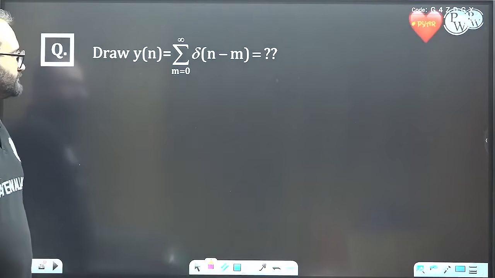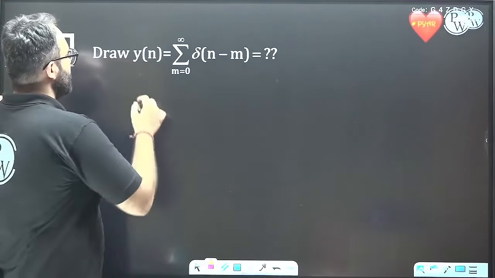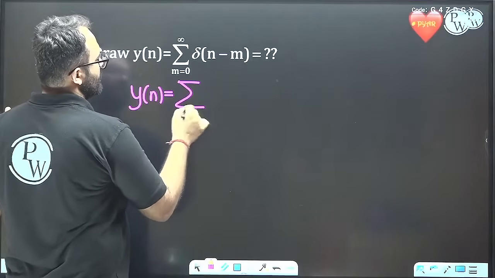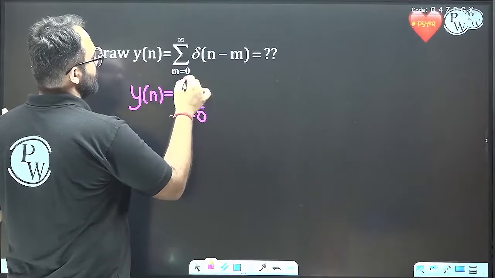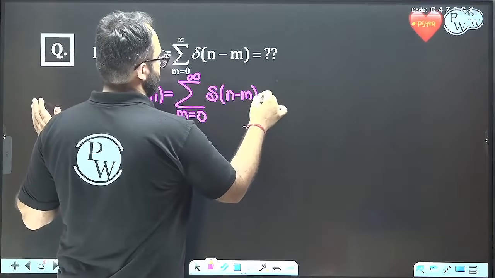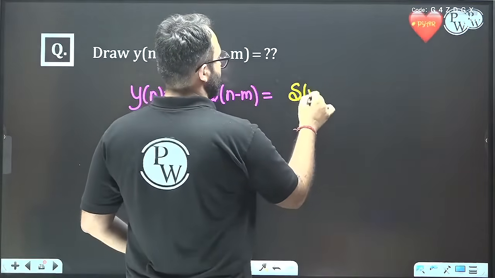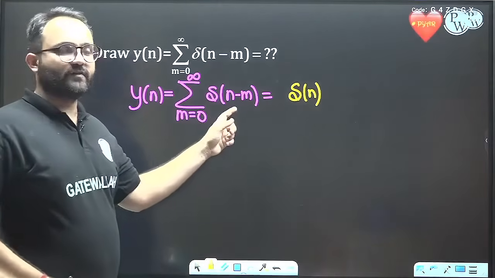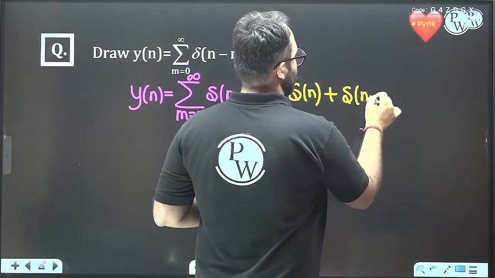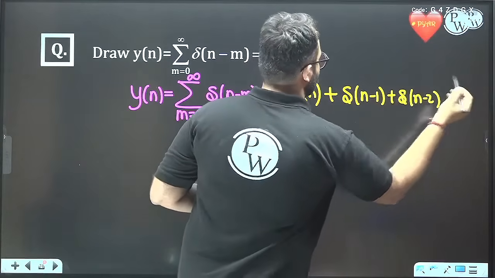What is this function equal to? We can see that y[n] is equal to the summation over m from 0 to infinity of delta[n minus m]. So we can see that this summation is delta[n] for m equal to 0, then m equal to 1, m equal to 2 and so on.